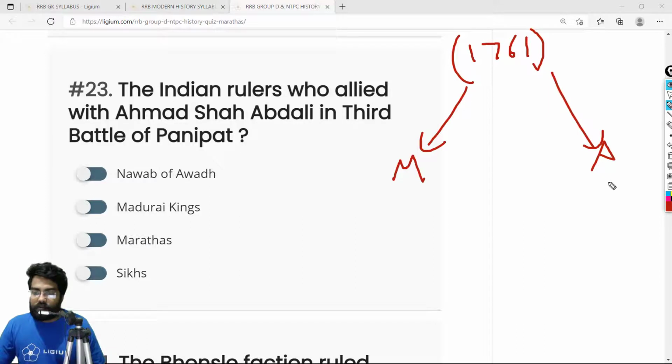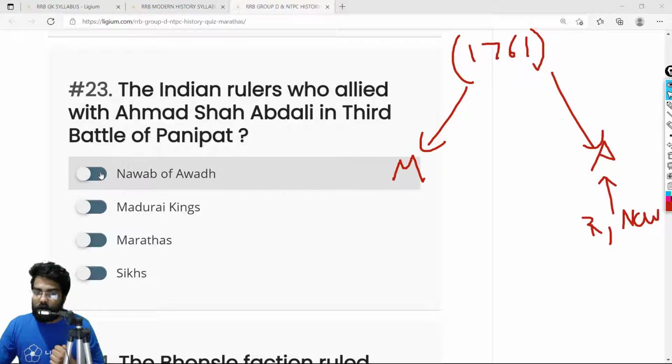Now the Afghans were supported by some Muslim rulers from the Indian subcontinent, along with some Hindu rulers. Some Rajputs also supported the Afghans, despite being Hindus. And the most important ruler who supported the Afghans was the Nawab of Awadh, Shuja-ud-Daula. So the correct answer is option A, Nawab of Awadh.